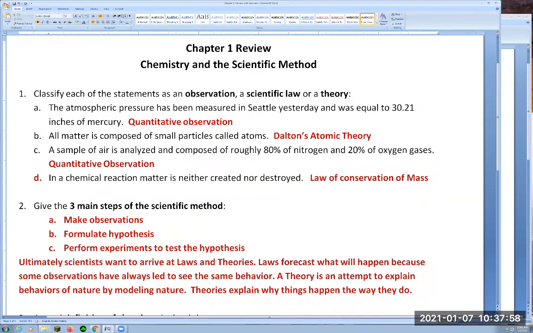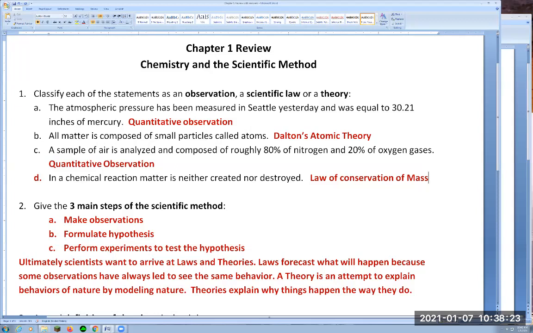Well, depending on the density, but it falls to the ground, and that's due to gravity. So that's the law of gravity. So laws explain patterns that you see over and over. So when you are able to come to a law, it's because you've seen the same behavior over and over.